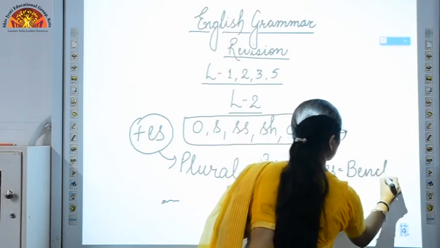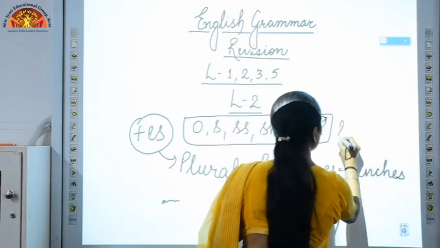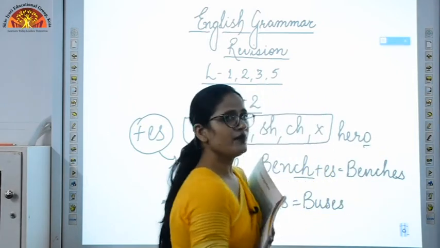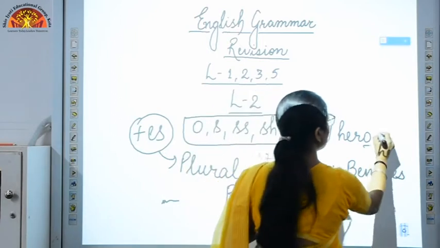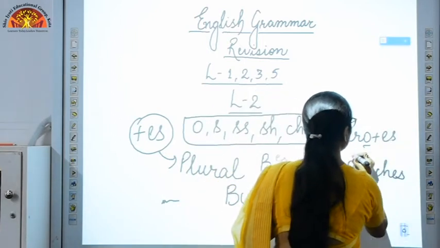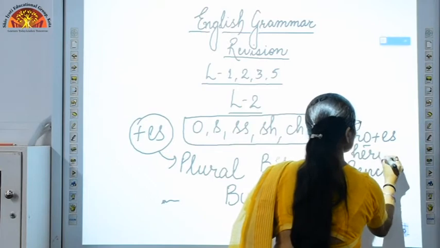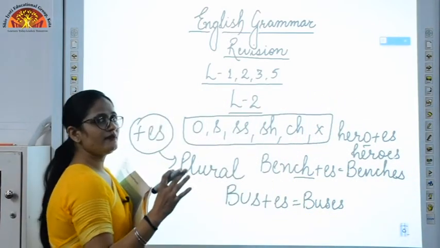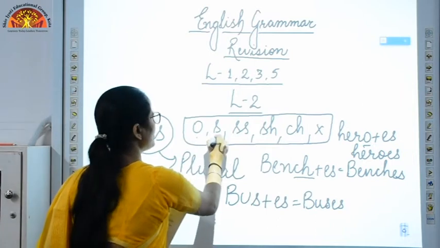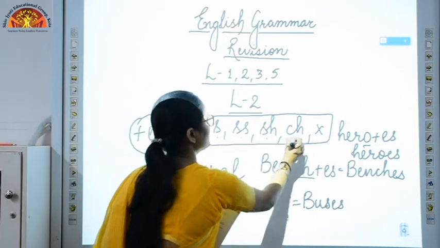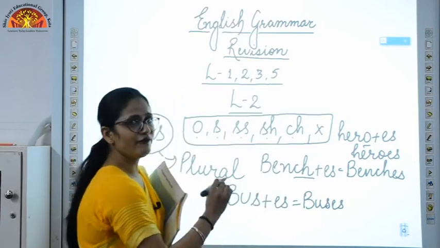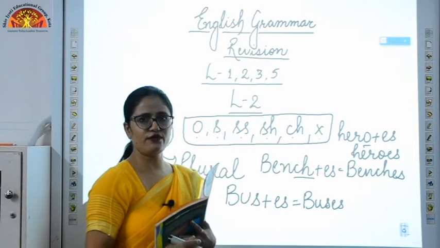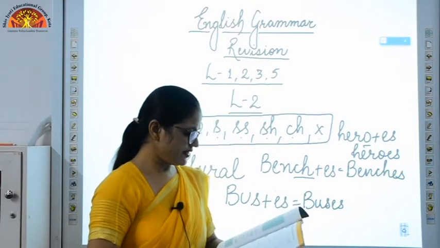Okay. My word is hero. At the last you can see O is there. If I have to convert it into plural form, what I need to add here? I need to add ES and the word will be heroes. So it is very simple. You just have to check whether your word is ending with O, S, SS, SH, CH or X. If it is ending with any of it, then you need to add ES and it will be converted into plural form. Okay. So this was the very first rule.